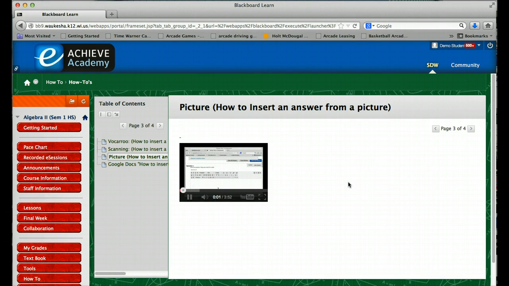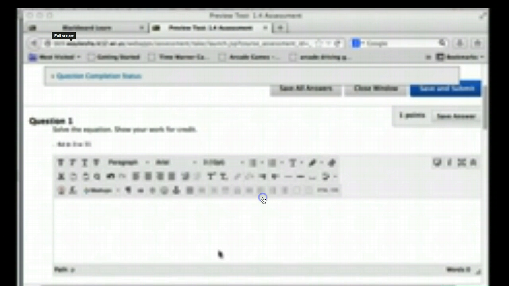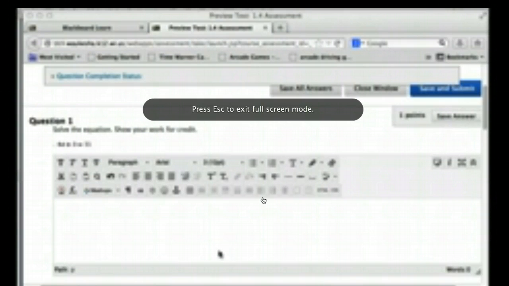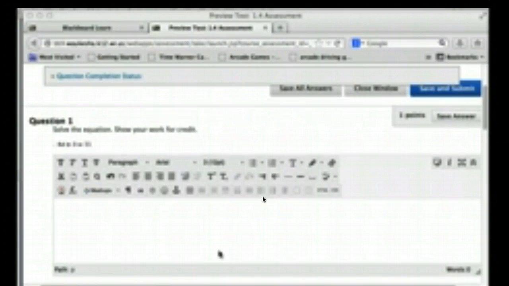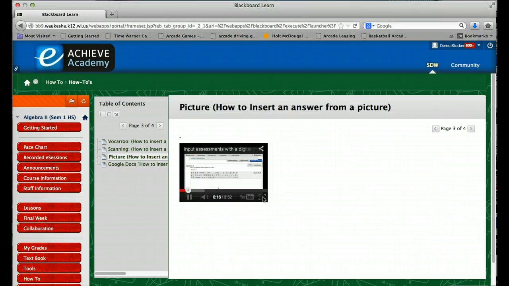Hello, and welcome to how to insert an assessment answer and show the work. And I can make it bigger if I wanted to. It does get clearer a bit. I tried this before. Since you have to show your work in math, there are many different ways of doing it, using the equation editor. It will take you right through how to scan, work your problem out, and insert your answers into an assessment. Okay?